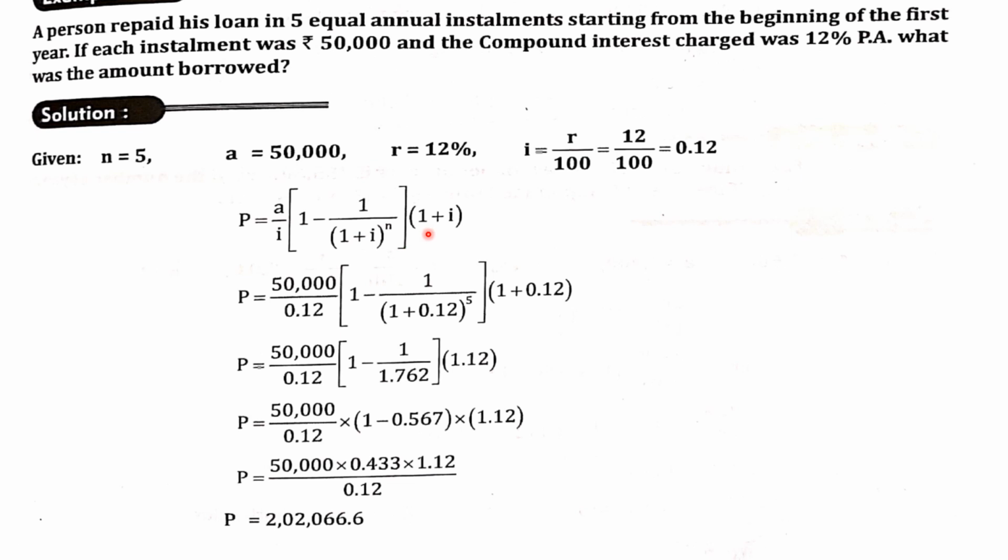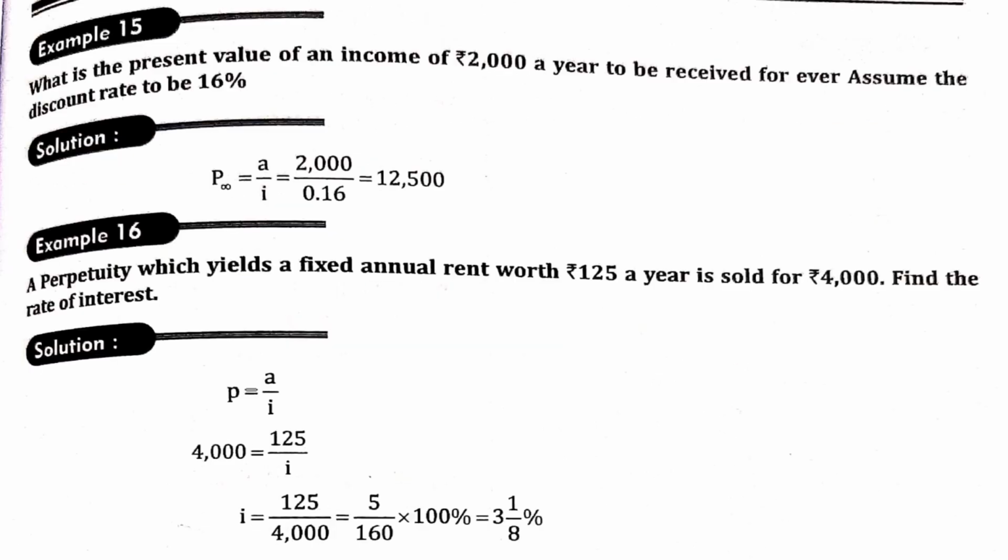So once you write the formula, substitute according to A, I, and n, where n is 5, and once again the interest value is 0.12. So whatever is there, substitute according to it. So go with the BODMAS method. First remove whatever is there in brackets, then do the addition and subtraction. If you multiply and divide, you will get the exact present value of the annuity. So your present value of annuity will be 2,02,066 rupees.